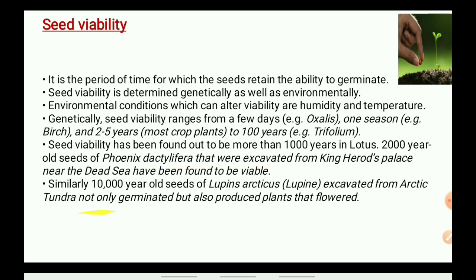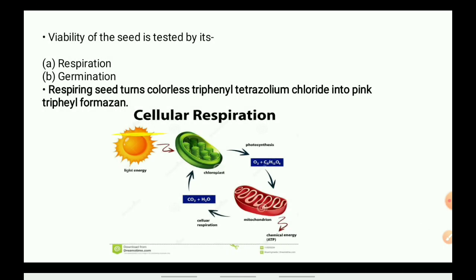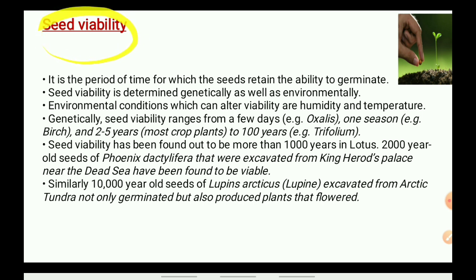Arctic tundra has one of the varieties of plant called lupin. These lupin seeds can live for almost 10,000 years. It is breaking the record of even lotus as well as Phoenix dactylifera. So we can see that these are the plants which have a huge period of seed viability.